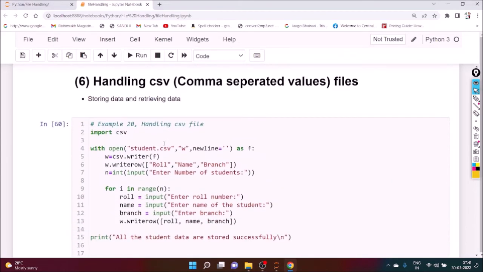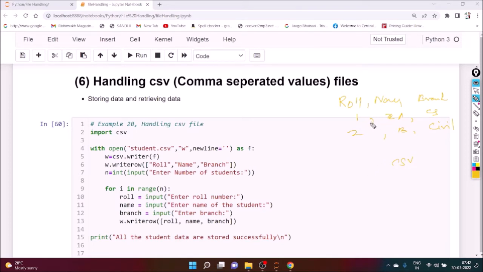Okay, next is handling CSV or comma separated value files. Do you know what is comma separated value? Suppose one file is there with roll number, name, and branch. Here we put one name, say A, branch say computer science; roll number 2, name B, branch say civil. If you put a comma in between the values, then we can say it is CSV, comma separated value.